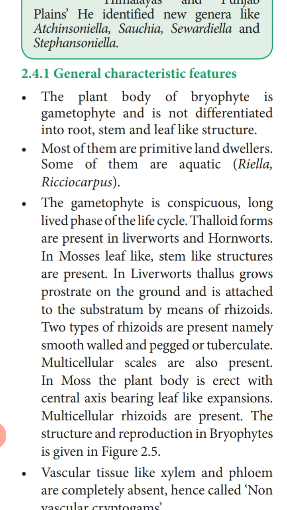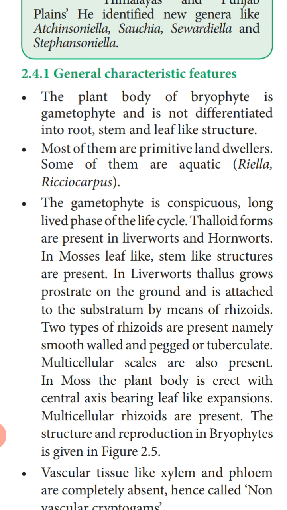In liverworts, thallus grows prostrate on the ground. Now these liverworts are the group of simple bryophytes in which the plant body grows flat on the surface, that is prostrate. Prostrate means in a sleeping gesture. In liverworts, thallus grows prostrate on the ground and is attached to the substratum by means of rhizoids. Now these rhizoids are root-like structures. They are not the real roots. They are root-like structures which help in the absorption of water and nutrients. So in liverworts, the plant body is thallus-like, which grows prostrate on the ground and is attached to the substratum by means of rhizoids.